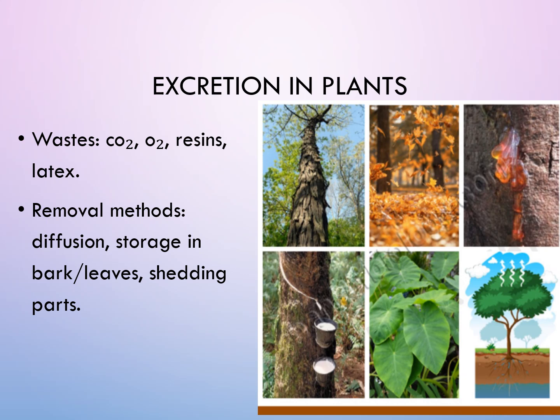Gases, for example, are excreted by the process of diffusion through the stomata. Other waste products are stored beneath the bark. They are stored in the leaves. You must have seen during the fall season, leaves become yellow and they fall from the tree.